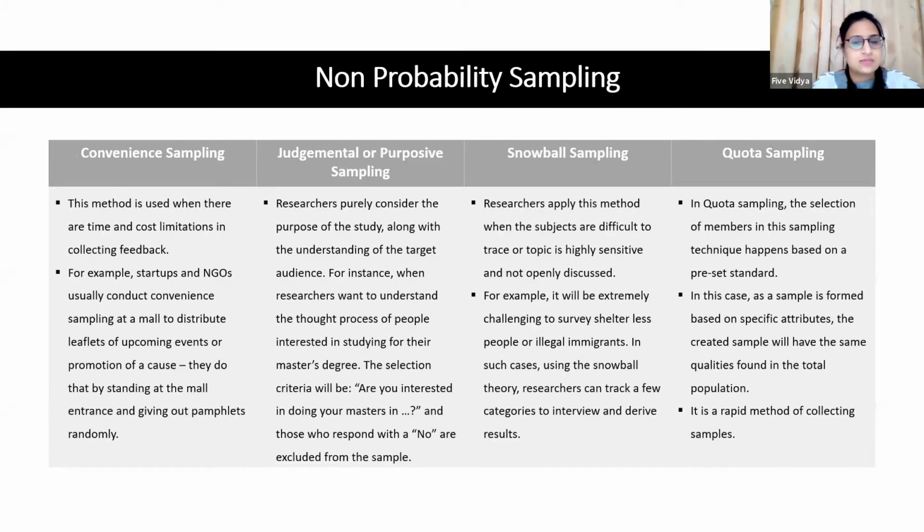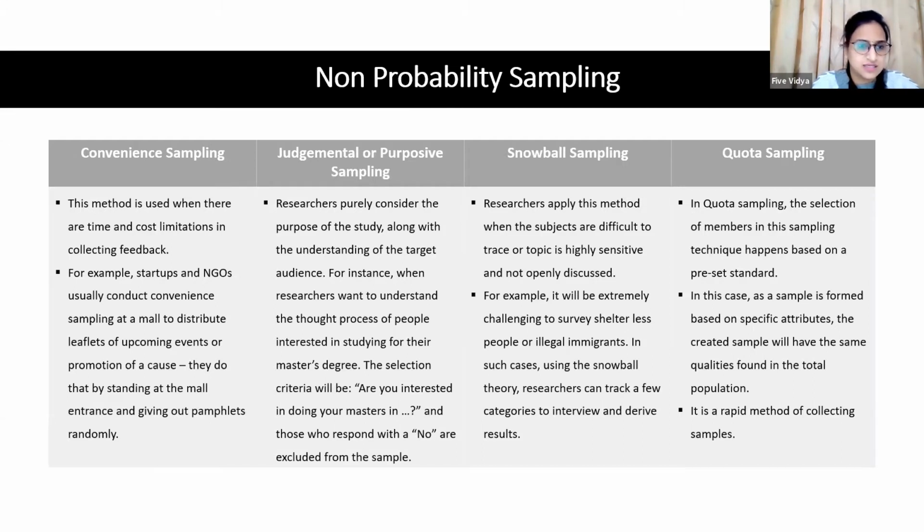The other one is non-probability sampling, wherein we again have four types of sampling: convenience, judgmental, snowball, and quota. The most common one here is again convenience sampling. People who are conveniently available to you, you can just have the data collected from them.